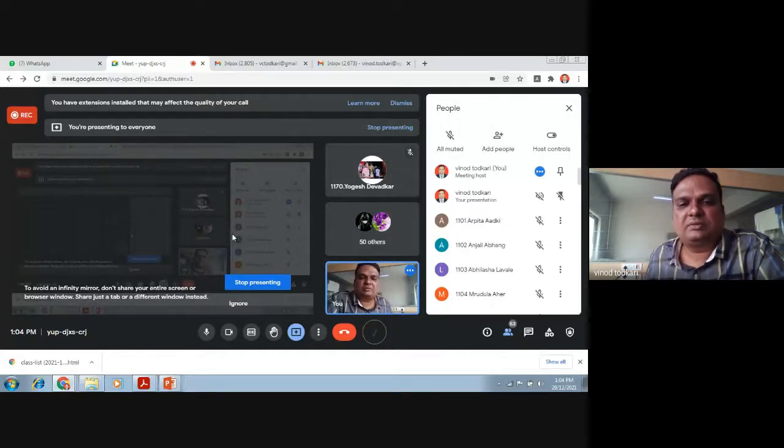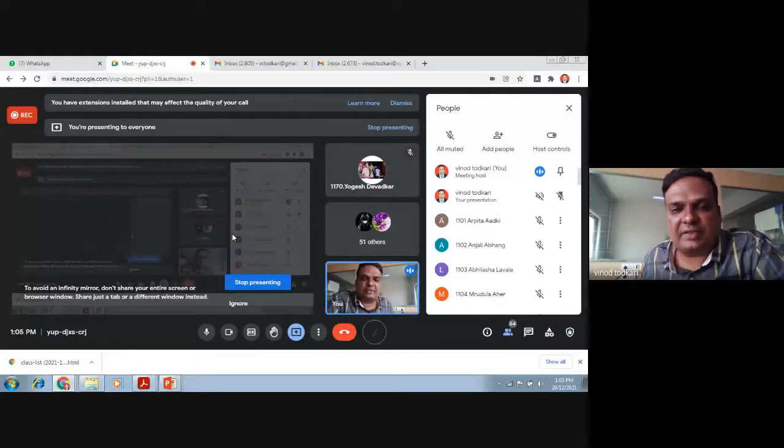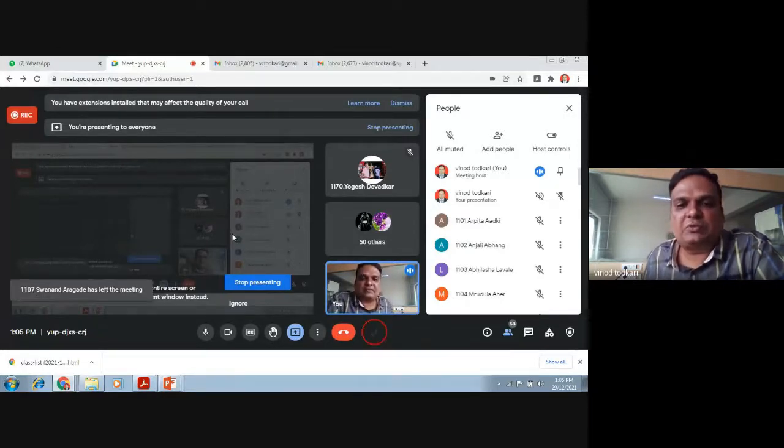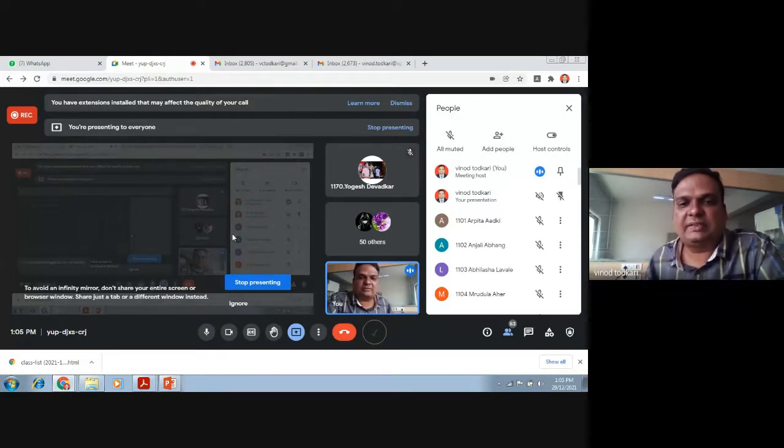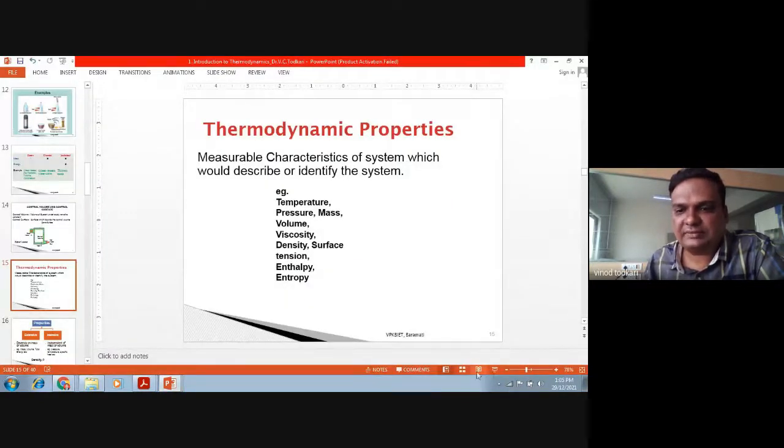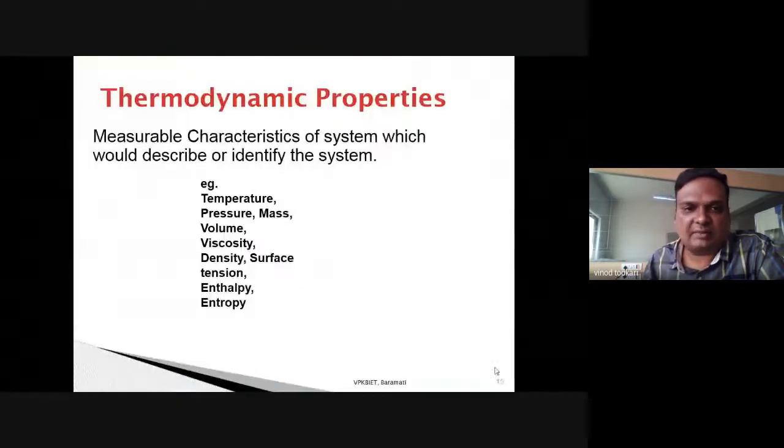Very good. Can anyone tell me the relation between Celsius and Fahrenheit? How to convert temperatures from Celsius into Fahrenheit? There is a simple equation. Degree Celsius is equal to 5/9 into bracket Fahrenheit minus 32. Afterwards, we will discuss that. Anyway, we were discussing different properties. Let us discuss the properties one by one.